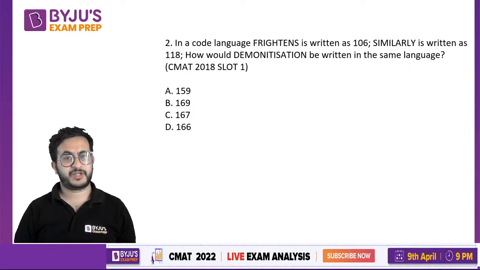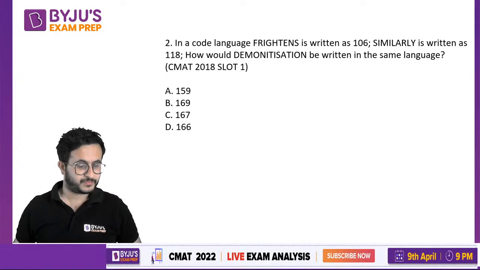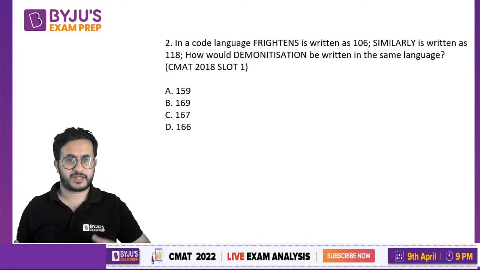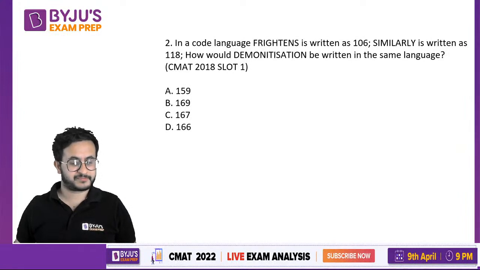Okay, so here's the next question. It says that in a code language, Tritons is written as 106, and similarly another word is written as 118. How would demonetization be written in that same language? It was asked in CMAT 2018. Demonetization happened in 2016. They did not ask in 2017, they asked in 2018. So it's a sort of question on coding, and alphabet coding is something that is a must for all these examinations.